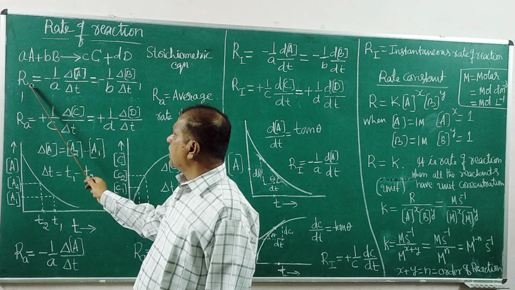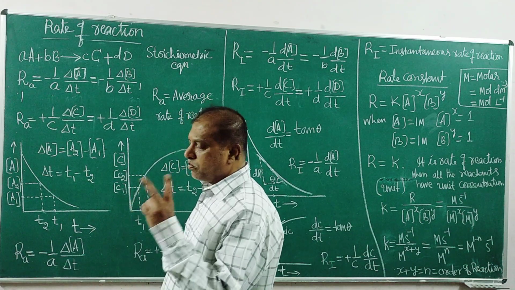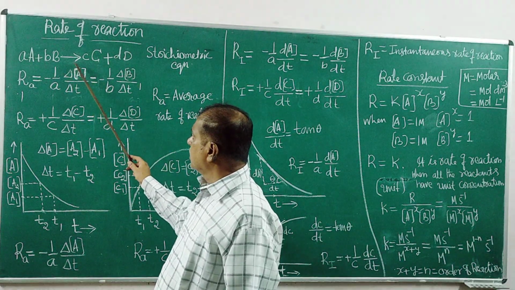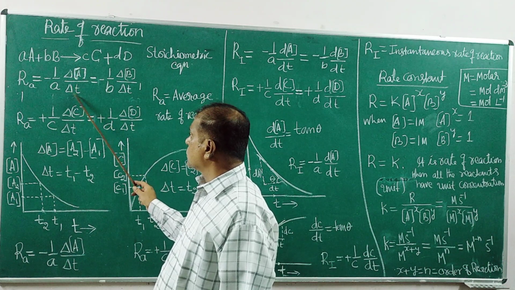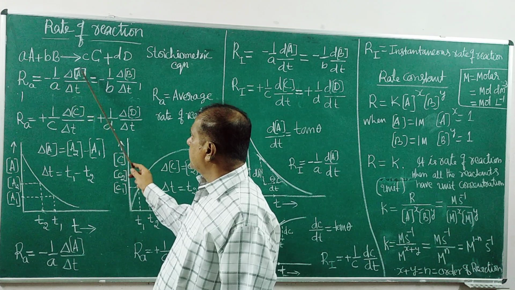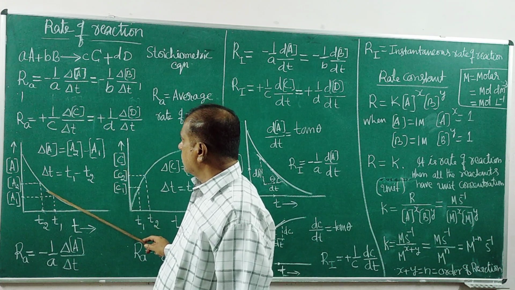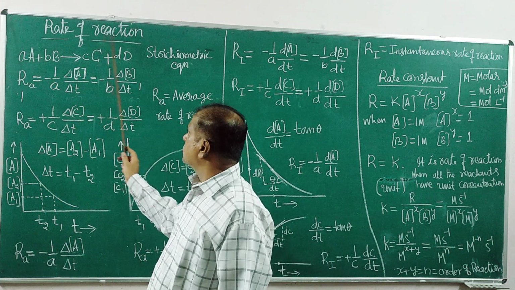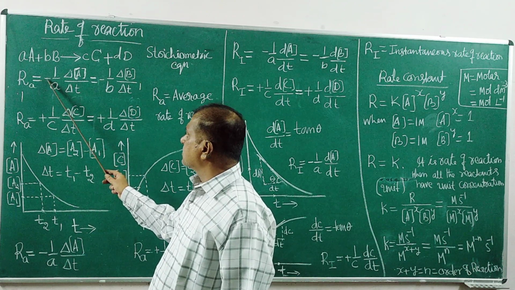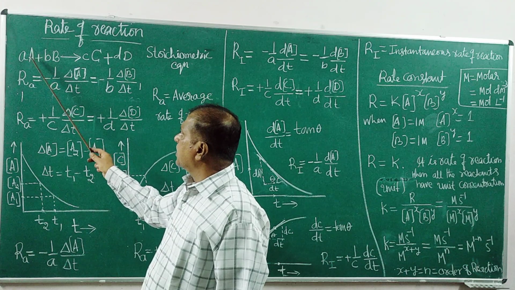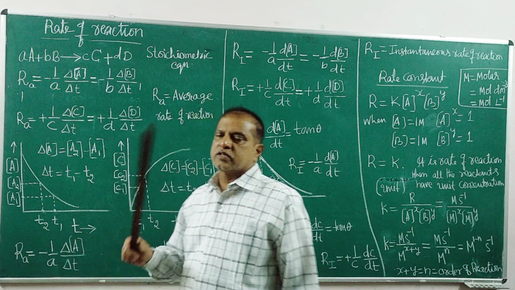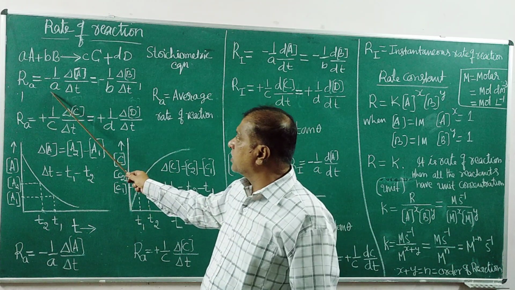So the rate of reaction depends mainly on two factors, on the basis of this chemical equation: the concentration values and the rate of change of concentration values. We get this value from the graph and we get this value from the stoichiometric equation. The minus represents that the concentration decreases with time, because the concentration of a reactant decreases with time. That is why minus 1.